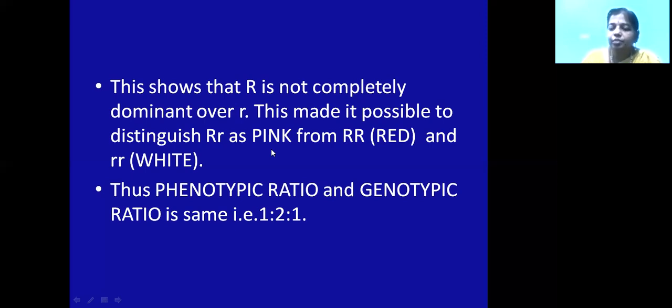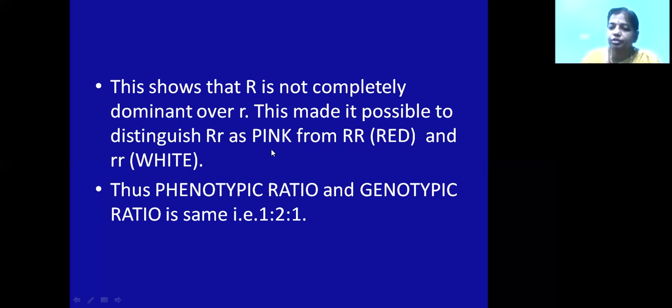So it is called incomplete dominance. For example, you can take the snapdragon, with red color flowers and white color flowers. When they are crossed, you get an F1 generation of all pink color flowers. So the phenotype of the F1 generation is completely different from the parent generation. That means it is showing incomplete dominance. In animals also, if a cow with a brown coat and a cow with a white coat are crossed, you will get a cow with a roan coat. That means it is neither brown nor white. It is some other color they have obtained with the crossing.